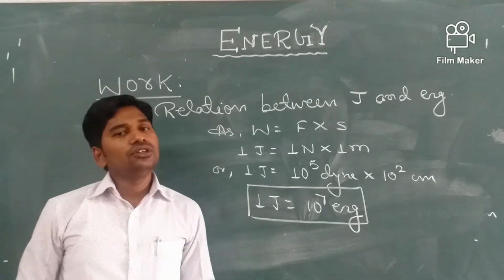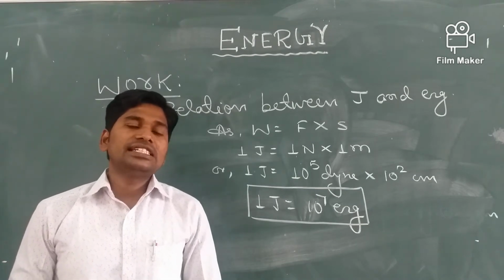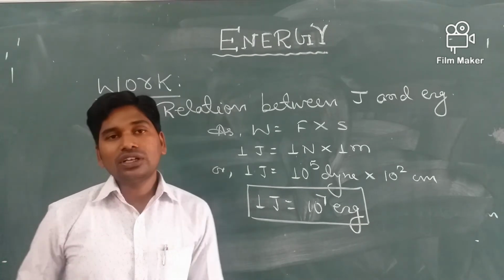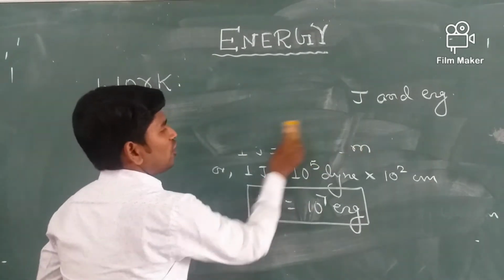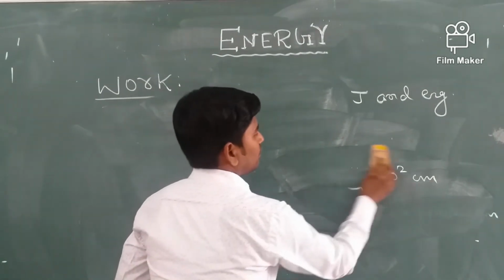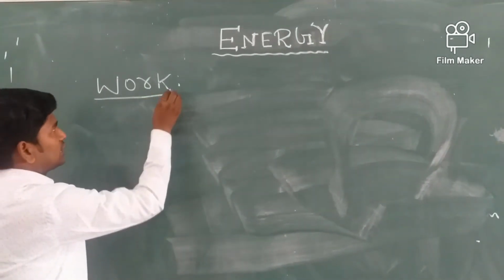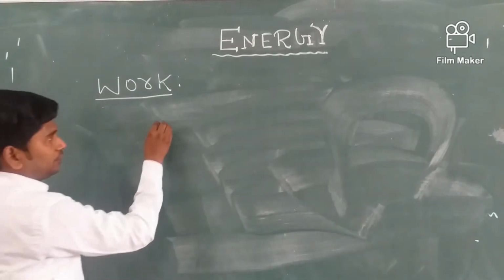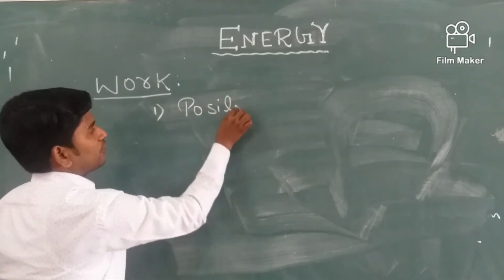Now we will see the next point, that is types of work. So what are the different types of work? Work is of 3 types. The first one is known as, so I am going to explain types of work. The first one is known as positive work.